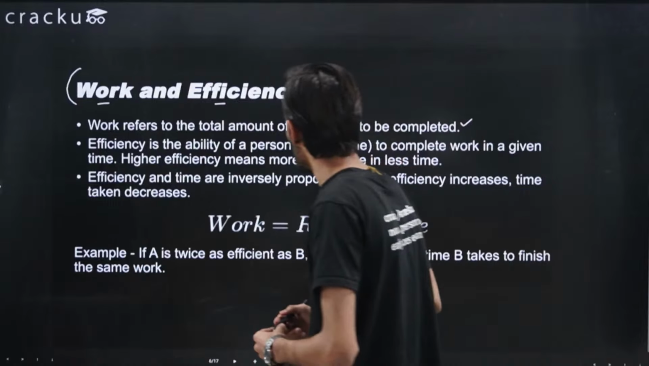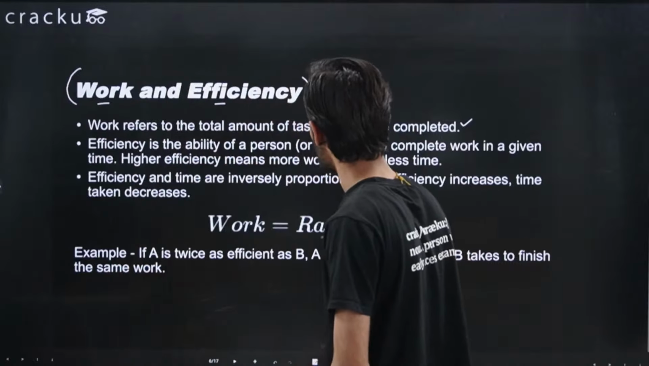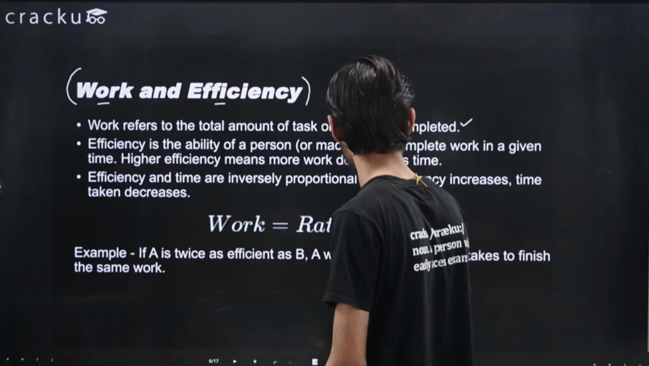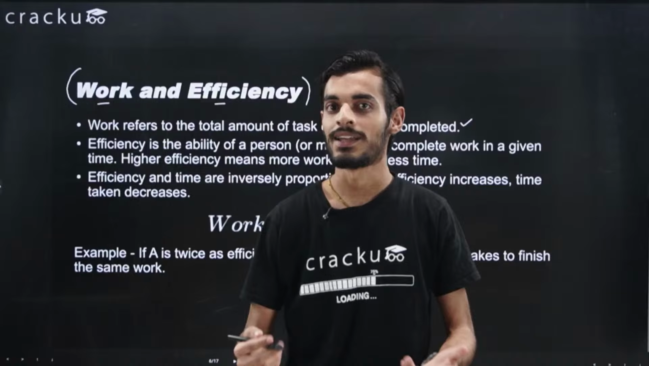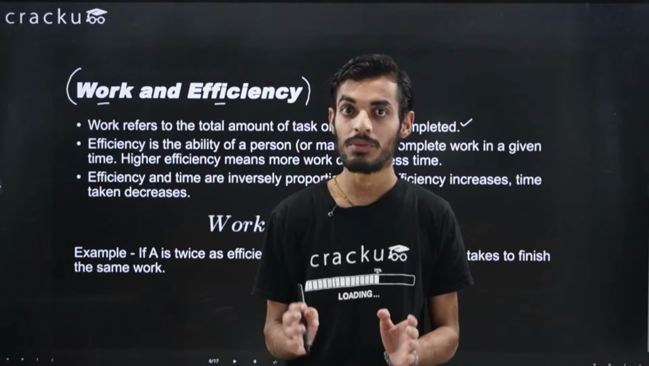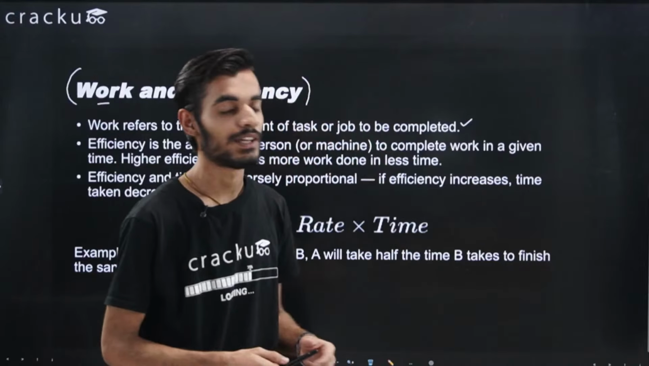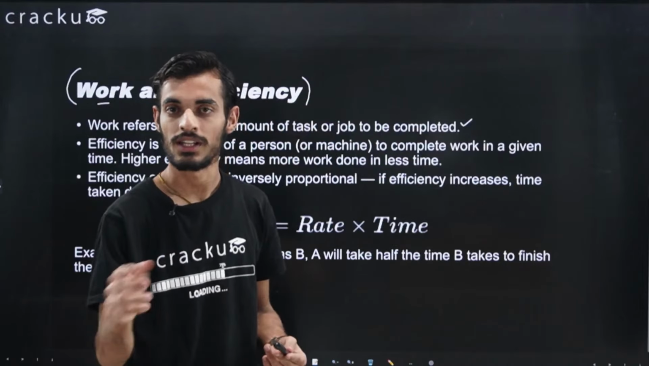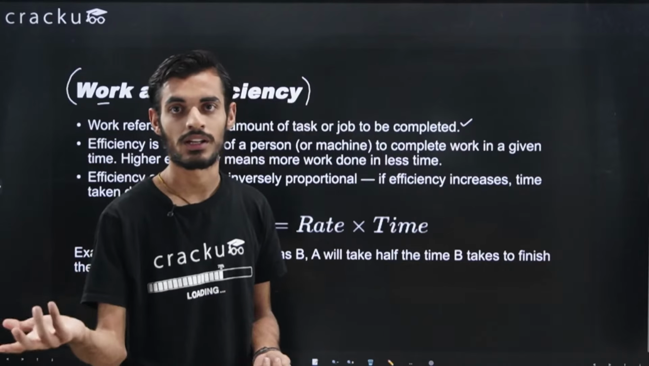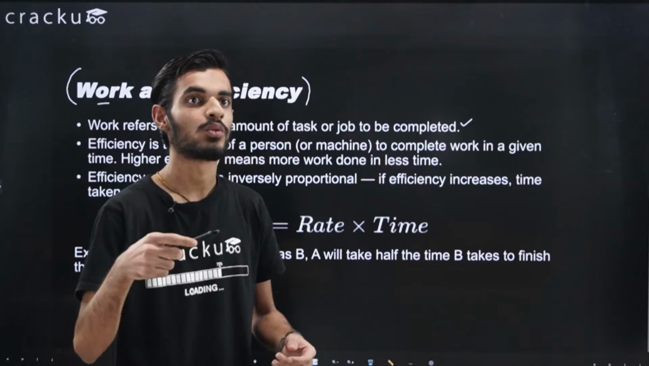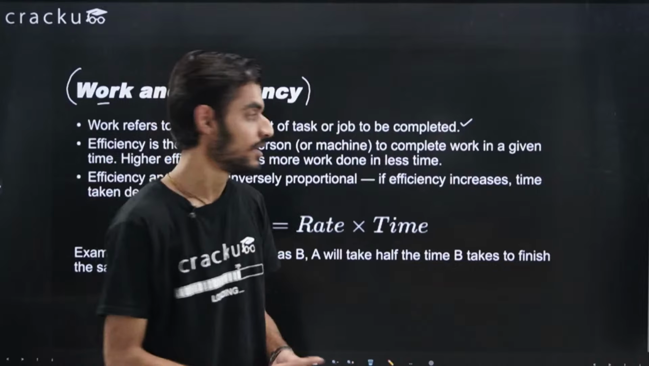Efficiency is the ability of a person or a machine to complete the work in a given time. Higher the efficiency means more work done in less time. The efficiency basically means how much work you are able to do in 1 hour or 1 minute or maybe one day. The unit does not matter, but it defines how much work you are able to do in unit time, right? Let's say I'm able to make one chair in 1 hour, so my efficiency is one chair per hour, right? Likewise, if I'm able to cook something for myself in 2 hours time, so that is my efficiency, right? So that is the basic meaning of efficiency.